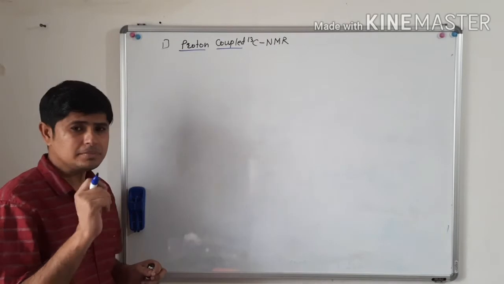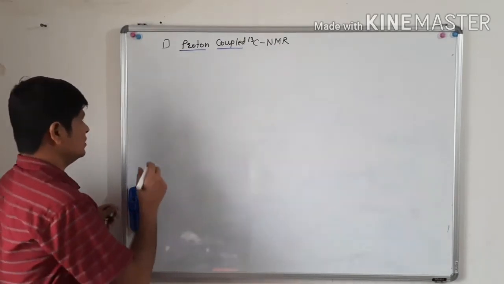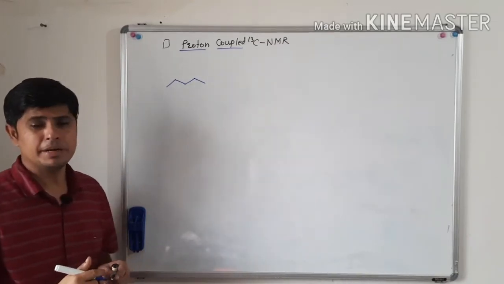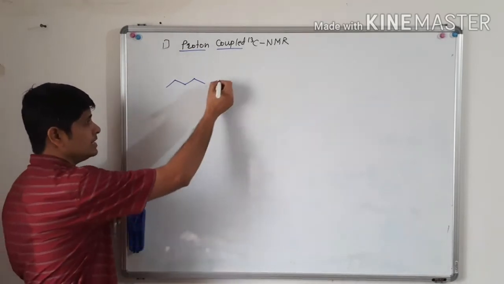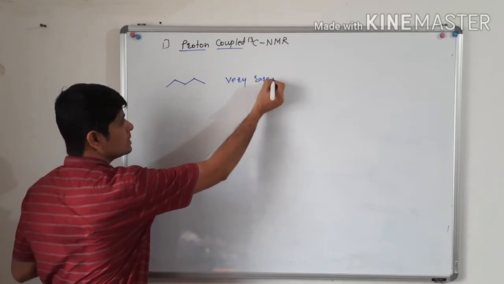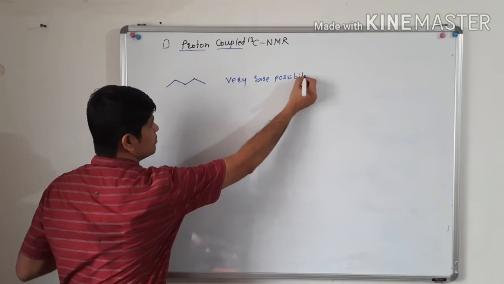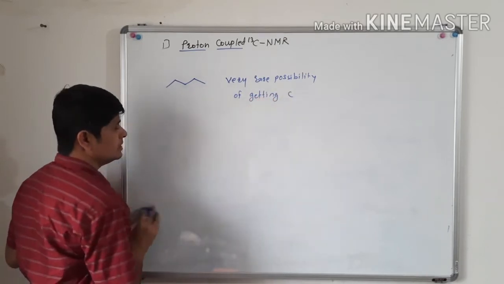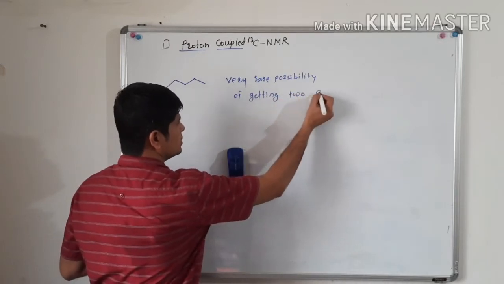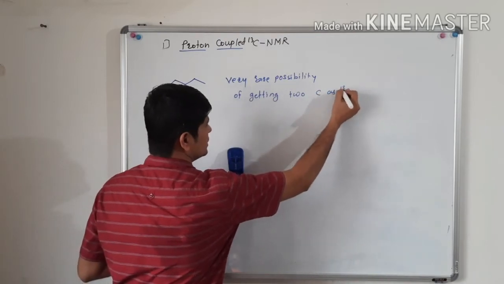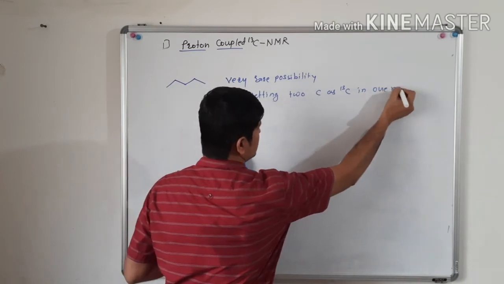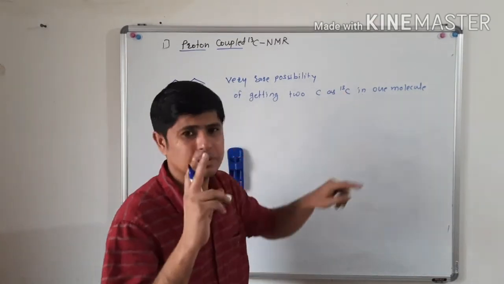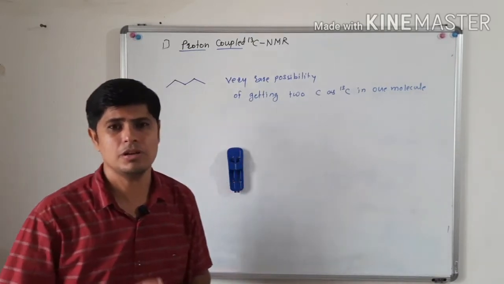If you remember the last lecture, we saw an example of the n-pentane molecule, and in that we stated that there is a very rare possibility of getting two carbons as carbon 13 in one molecule, in the same molecule.